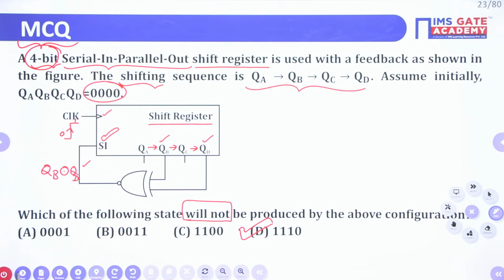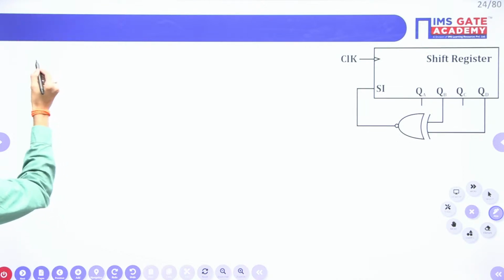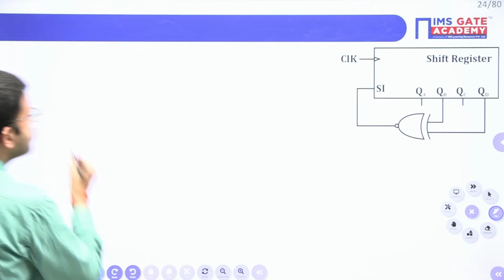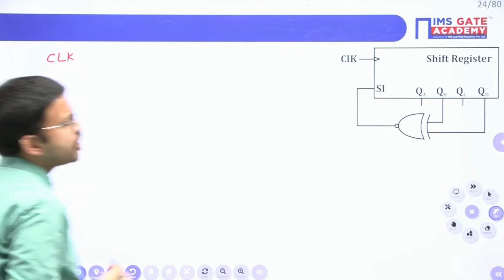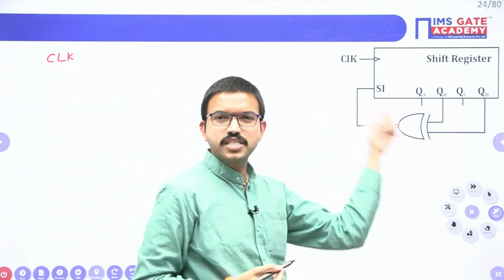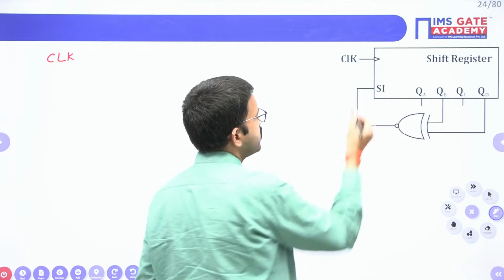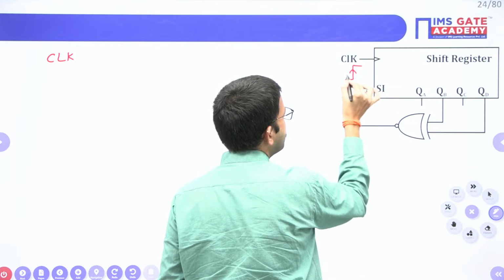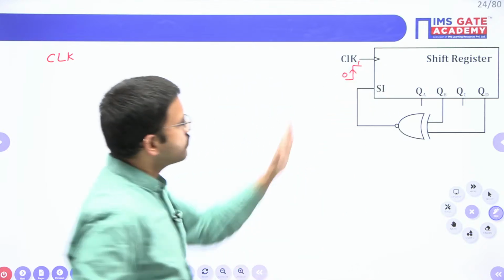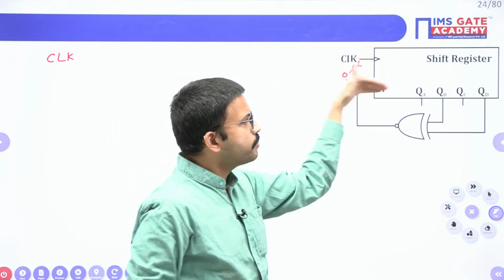So first you have to make a tabular form. Since I have mentioned already that all flip-flops, registers, counters are edge-sensitive devices, here it is mentioned the positive edge of the clock signal. So for every positive edge of the clock signal, the shifting operation will take place.